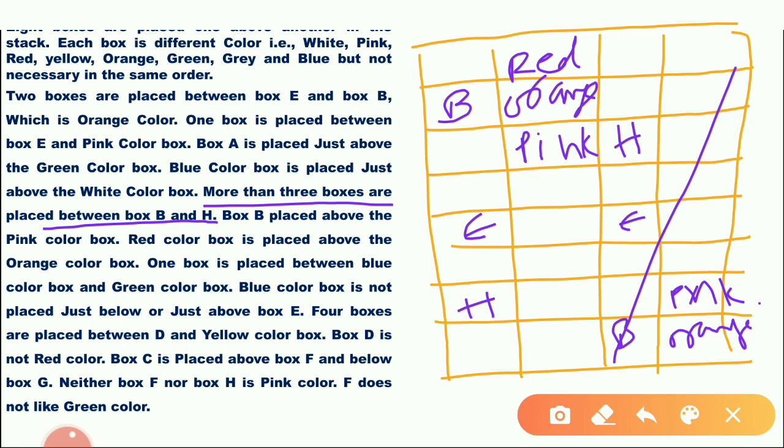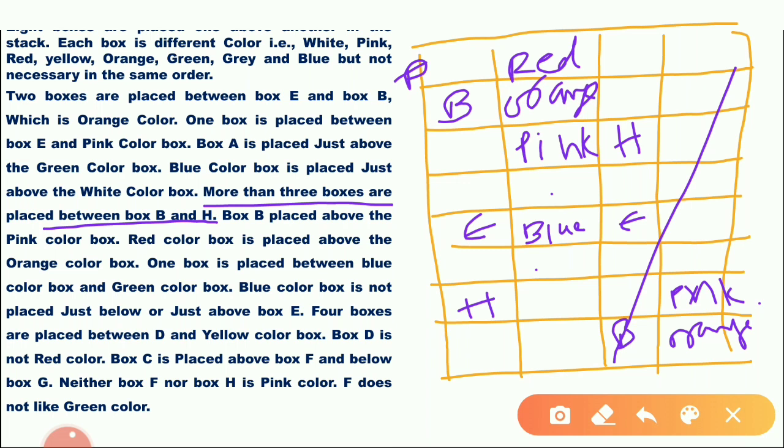One box is placed between blue color box and green color box. Blue color box is not just below and above E. Blue, no, that means above and below does not occur. So suppose blue is E. 4 boxes are placed between D and yellow. D and yellow, not a certainty. Box D is not a red color. D is not a red color.